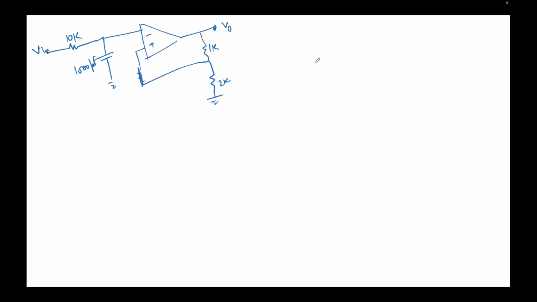So first, to simplify things, let's simply find out what is the voltage gain first. Let's find out what is V out by V in. Since we know this is an ideal amplifier, no current will flow here. So I equal to 0, no current will flow here, I equal to 0, and no current will flow here, I equal to 0. Again, ideal amplifier, this means virtual short. And as I always do, I assume this node has voltage Vx. Right, so let's try to find the value of this Vx.